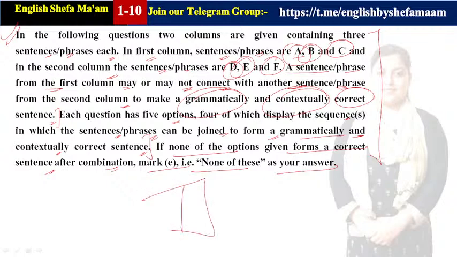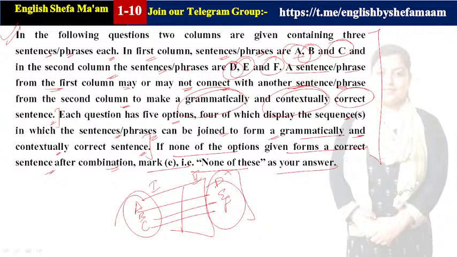आपको 2 columns यहाँ पे दिए हैं. You are given 2 columns. Number 1 is A, B, C. This is column 1. This is column 2. Here it is D, E and F. You are required to correlate these 3 with the remaining second column to make it a perfect complete statement giving a good sense. Clear, guys?